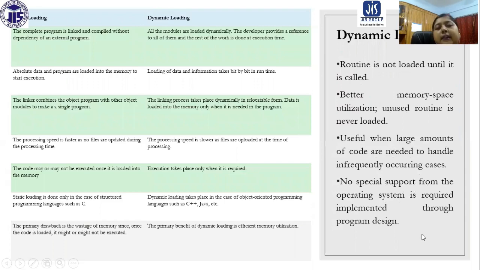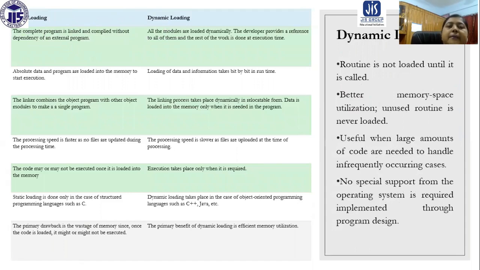So basically, dynamic loading is what? When the loading is performed at execution time. Now here is a comparison between static loading and dynamic loading. You can see in case of static loading, the complete program is linked and compiled without dependency on an external program, because it is done statically, before it is linked with the external program.